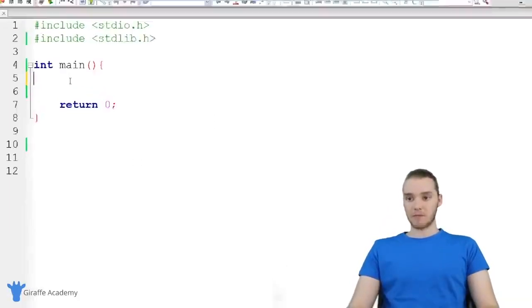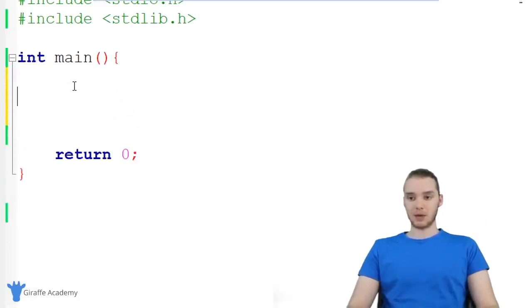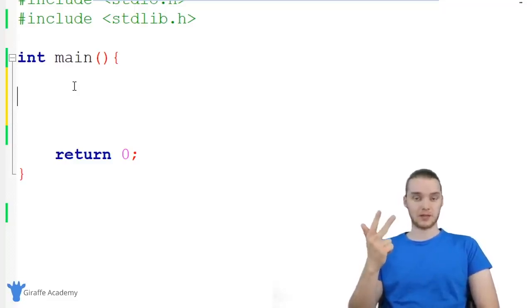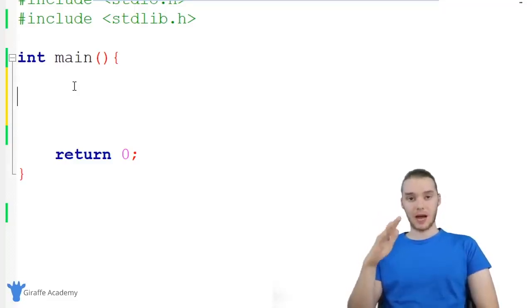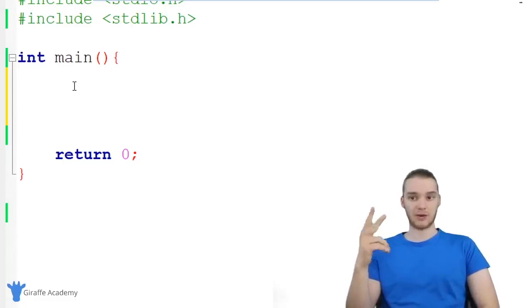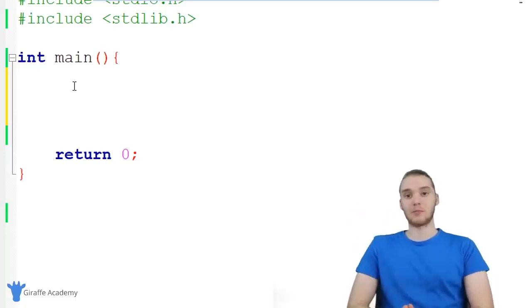So down here, we want to start making our calculator. Basically, what I'm going to do is I'm going to ask the user to enter a number. Then I'm going to ask them to enter an operator like plus, minus, division, or subtraction. Finally, we're going to ask them to enter in a third number, and then, depending on what operator they specify, so addition, subtraction, whatever, we will perform the correct operation and we'll print out the number.